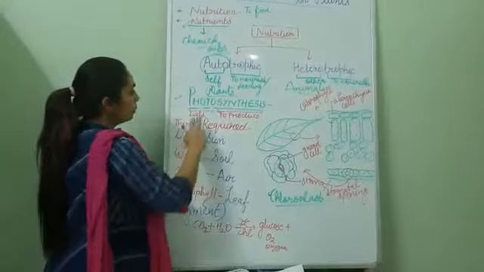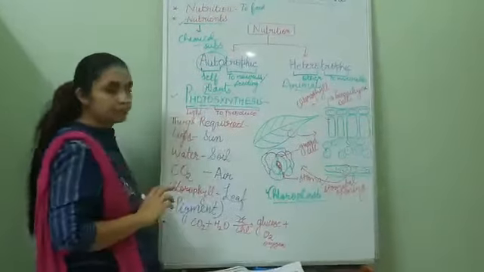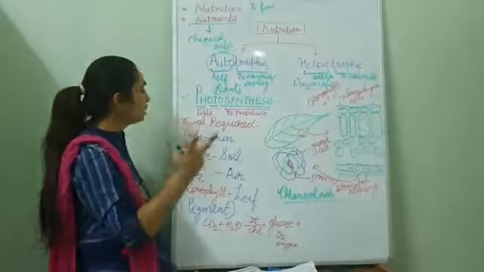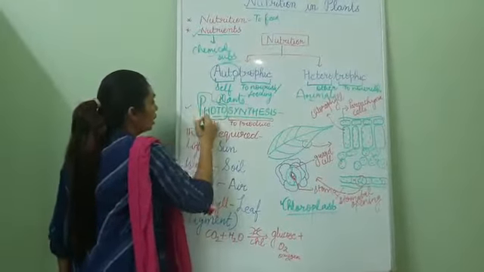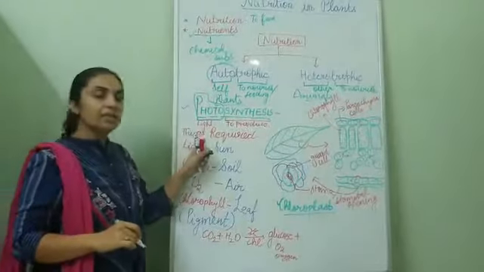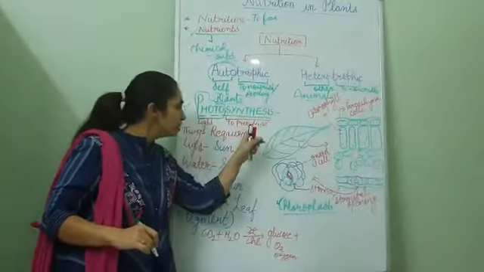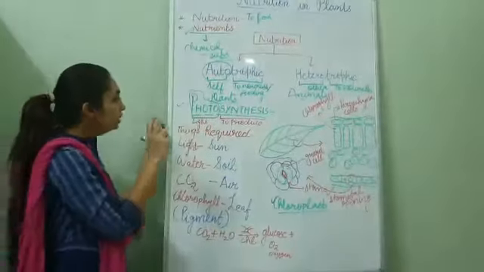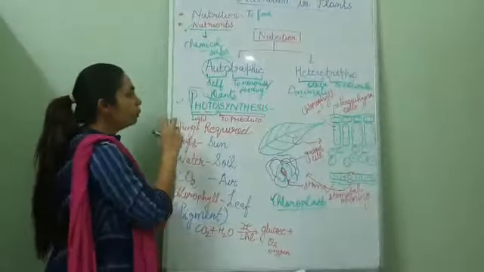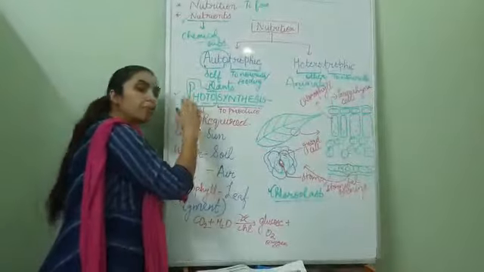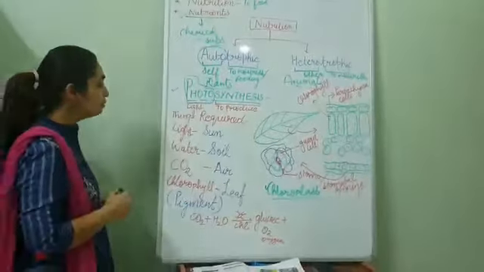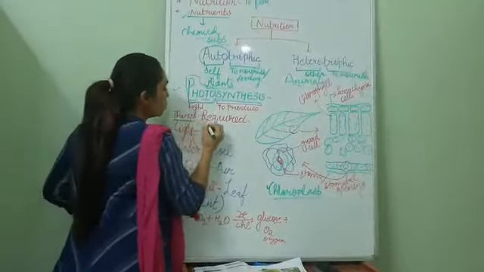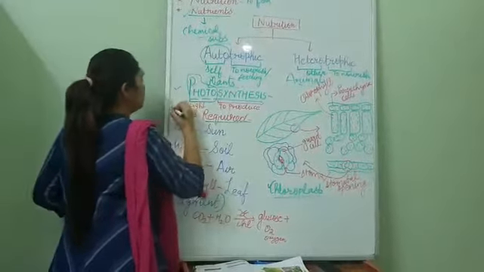Coming to the next topic, photosynthesis. Photosynthesis is made up of two words, photo and synthesis. The word photo means light and synthesis means to produce. That means with the help of light, plants produce their food. I'll repeat it again. With the help of light, plants produce their food. How come? Let's see. So, in this process, first of all, the requirements.